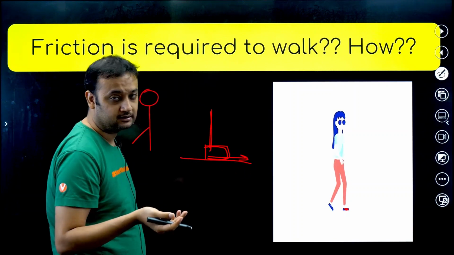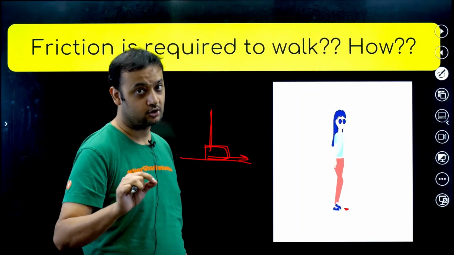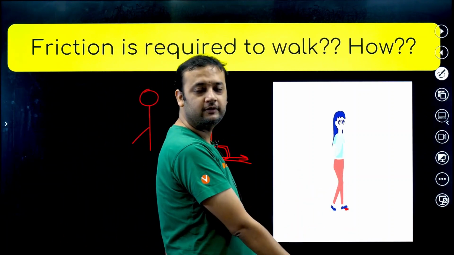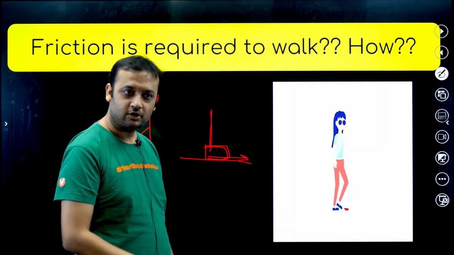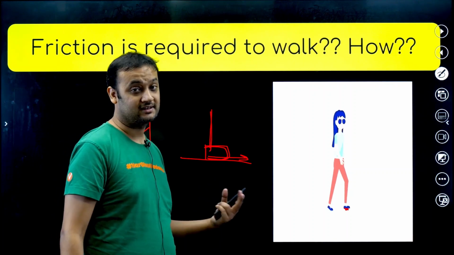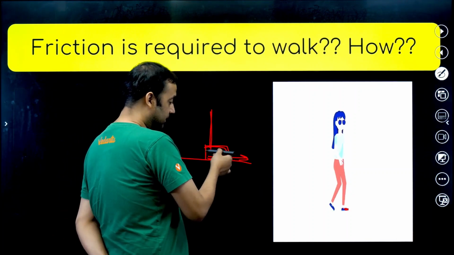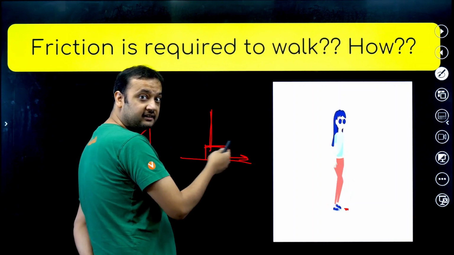Many of you might think that the ground applies friction in the backward direction. This is wrong. Ground applies the friction in the forward direction. That is why you can move in the forward direction. You are moving in the forward direction. How come? Because of friction only. So friction is not acting in the backward direction. Friction is acting in the forward direction. Why? Think carefully. Because the lady was trying to drag her foot in the backward direction.